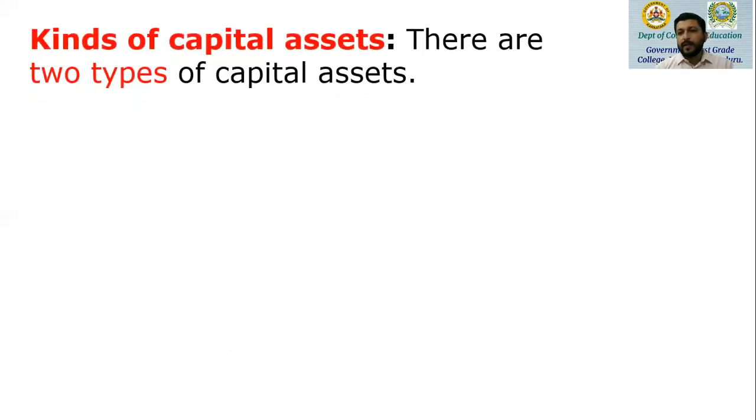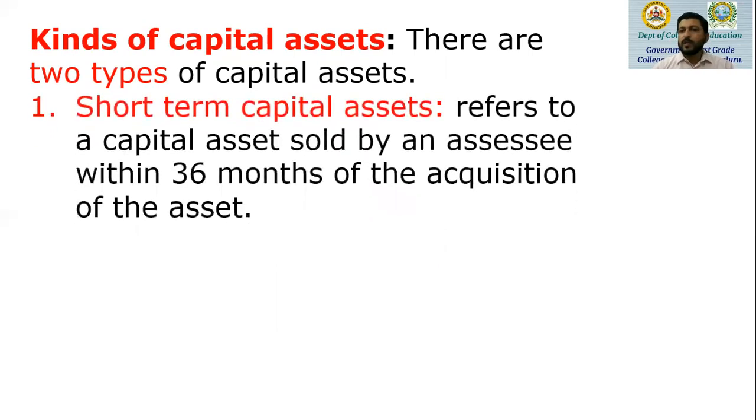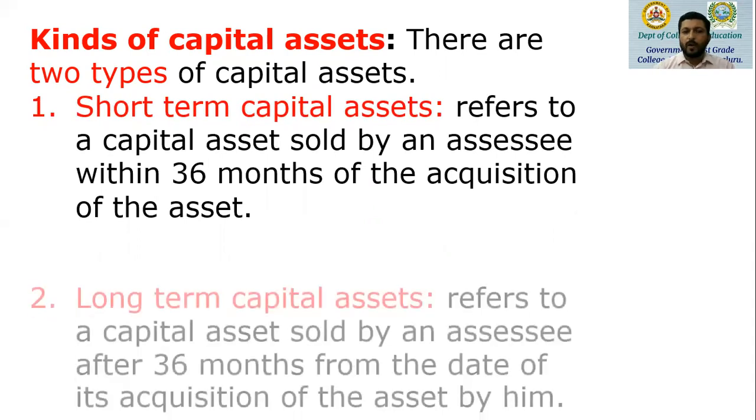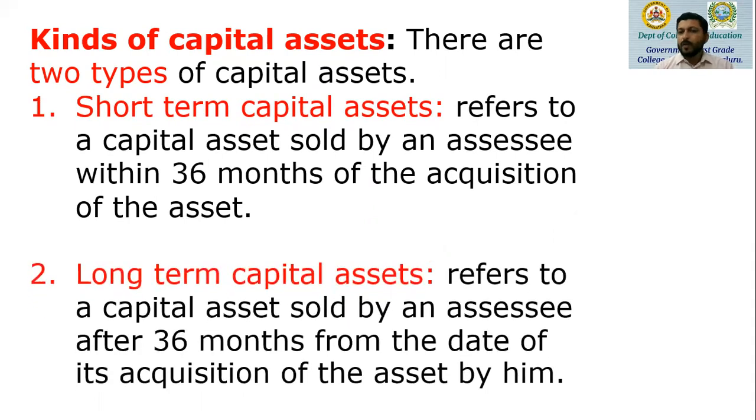Now, in the capital gain concept, we have two kinds of capital assets. The first one is a short-term capital asset, and the second one is a long-term capital asset. Now, what do you mean by short-term capital asset? Any capital asset which is transferred by an assessee within 36 months.